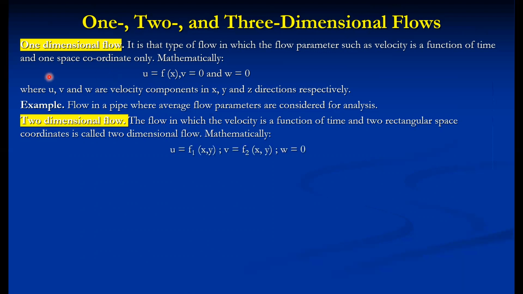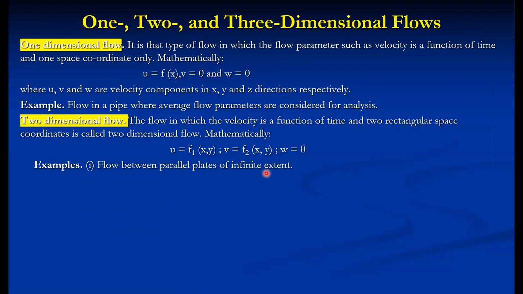So mathematically, u is a function of x, y, and v is a function of x, y. There are two velocity components, and both velocity components are functions of x and y. It may happen that u is a function of y coordinate, and v is a function of x, y coordinate. So overall in the fluid domain, if it is a function of more than one space coordinate, or two space coordinates, then it is called a two-dimensional flow.